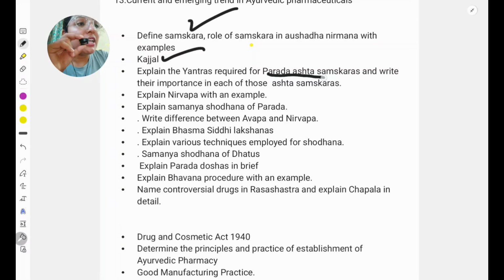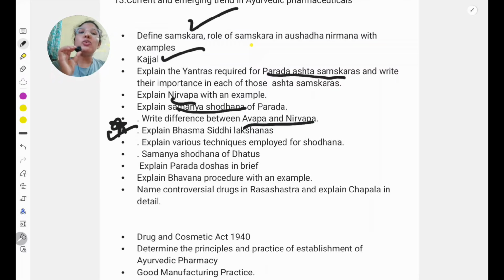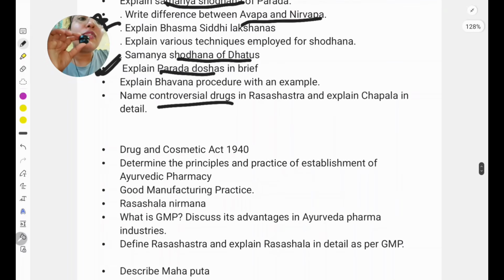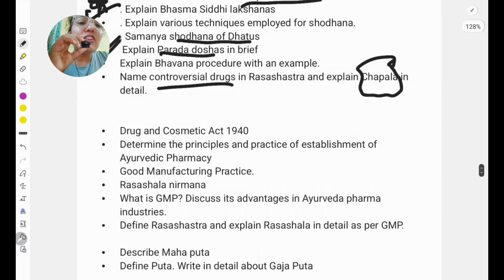Then in Yantra, they have asked Parada Ashta Samskara, Nirvapa. Then Samanya Shodhana of the Parada is asked, Nirvapa Vapali definition. This is important, Bhasma Siddhi Lakshana. I prefer you just study the Bhasma Siddhi Lakshana, and I will share the notes for this, because it can come in 5 marks and surely MCQ will be there from the Bhasma Pariksha. Then Dhatu Shodhana they have asked, Parada Dosha is important, I have already explained. And one new question came in the paper, that is controversial drugs in Rasa Shastra, and they explained with the help of Chapala. This kind of question can come because usually 1 question will be there from the DK part.